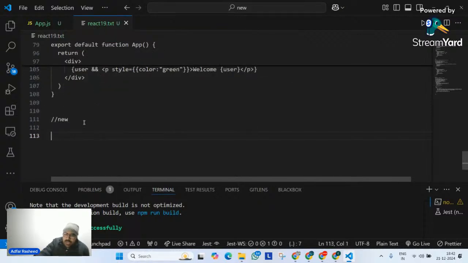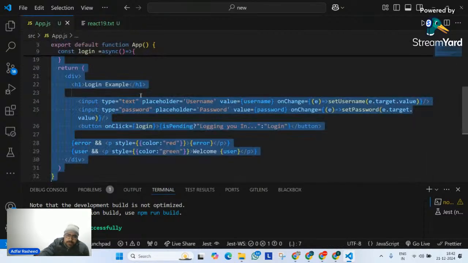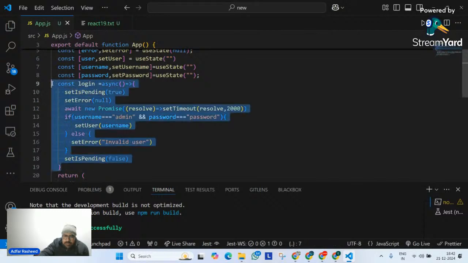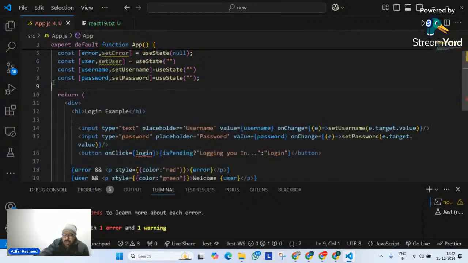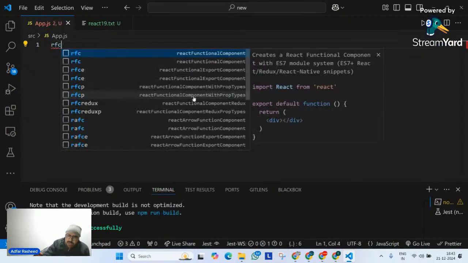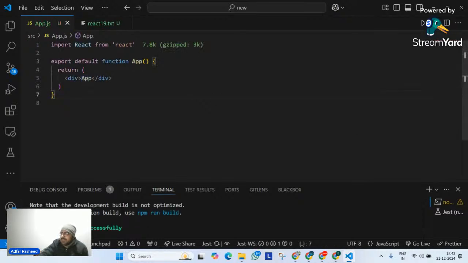Please remind me later on. I will share this new text file with all of you. Okay, text file only. But remind me that. Over here now, I will simply go and remove this entire thing. I will implement the same logic, and now I will also try to implement a better way of dealing with the forms. So I will not define it like this. Let me remove all of this, because there will be a lot of changes that I will have to make. So instead of this, let me try to create it from the very scratch so that you can understand better.